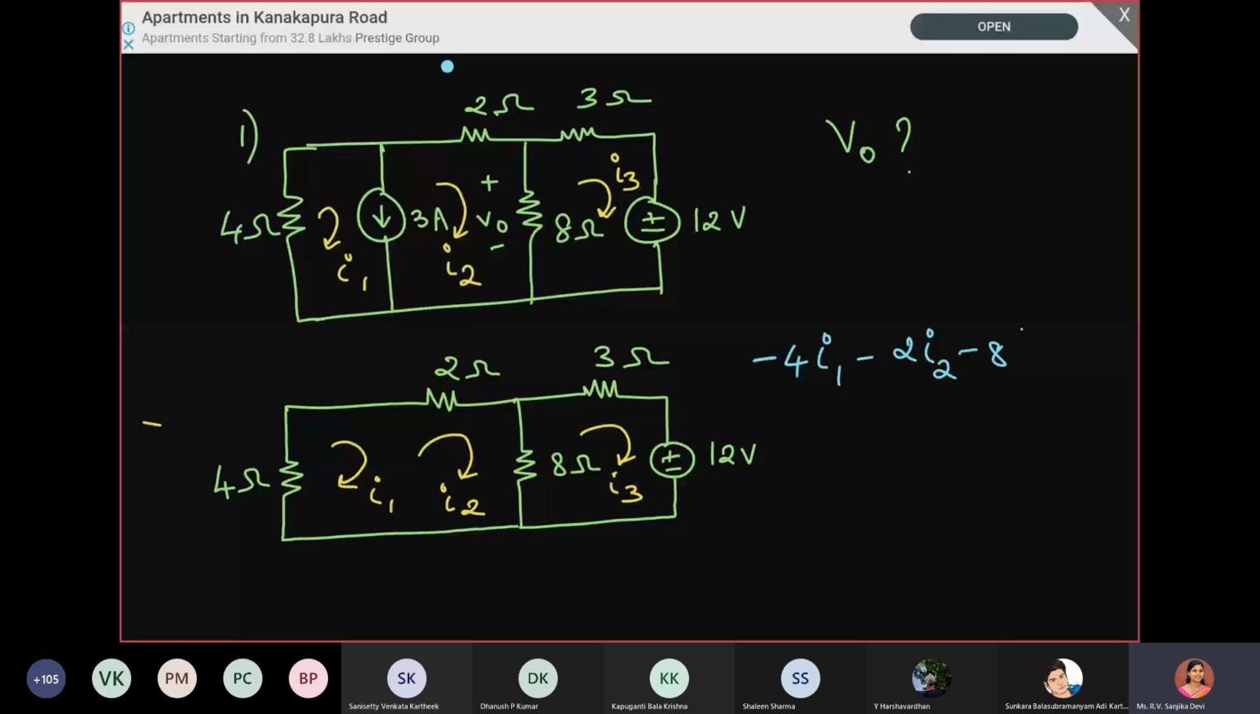For the super mesh, there are two currents, I1 and I2. I1 is flowing only through the 4 ohm, and I2 is flowing through both the 2 ohm as well as the 8 ohm. However, this 8 ohm resistor is common between two loops. So the difference between the two currents will flow through the 8 ohm, and we are going in the direction of I2. So it is minus 8(I2 minus I3) equal to 0. Now we can rearrange this equation. We get minus 4I1 minus 10I2 plus 8I3 is equal to 0. This will be equation number 1.